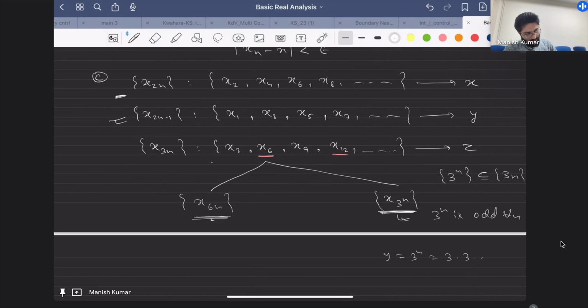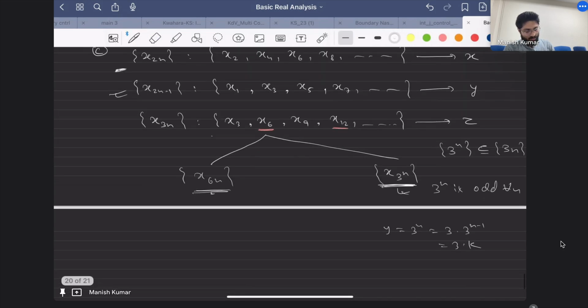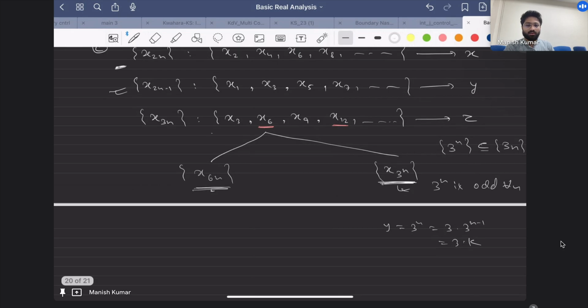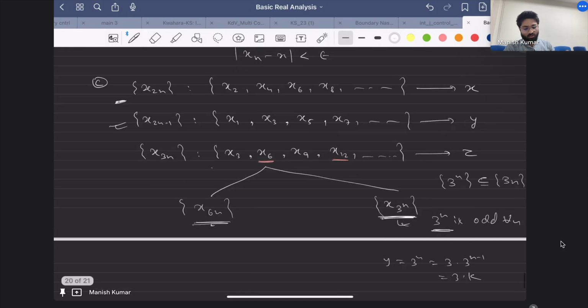That's all I'm saying. You can do it, but this is how again you'll have to prove that this 3n is going to be odd. Yes, sir. Right? You'll have to argue how you are saying that 3n is odd. So you'll have to prove something. Okay, so yes, sir, this is a correct way. You are finding a subsequence of this which is a subsequence of this also. Then you can say x is equal to z. Another is you have to find a subsequence from here which is a subsequence of here as well, so that y and z are same. That's the idea of what you are saying, and that is absolutely fine, no issue.